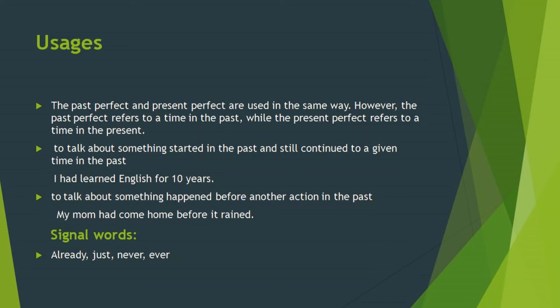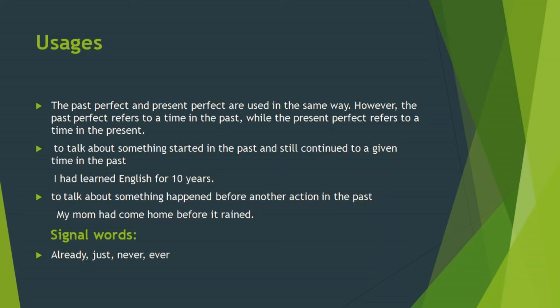আবার কখন? To talk about something started in the past and still continued to a given time in the past. Something started happening in the past and it's not finished, still continuing, but in the past. If it still continues and comes to the present, then it will become a present perfect tense.